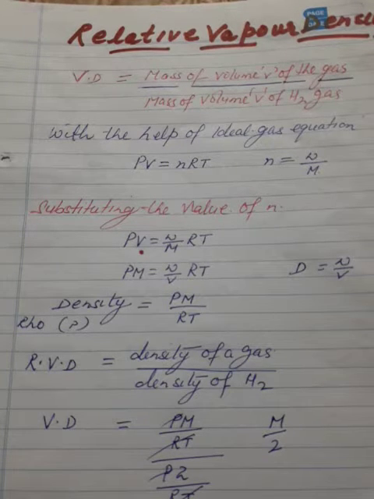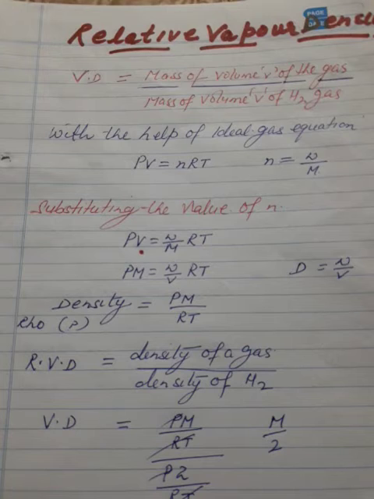So how can we calculate density of any gas? PM divided by RT. So what is vapor density? Vapor density is the density of a gas with respect to density of hydrogen. So Vd is equal to density of a gas divided by density of hydrogen under similar condition of temperature and pressure. So now put the value of rho here.